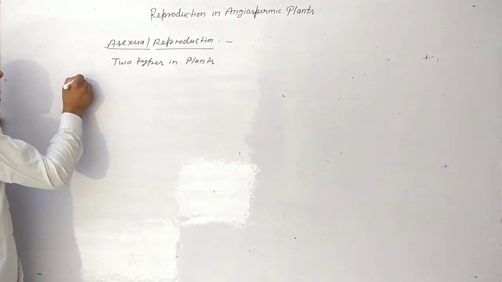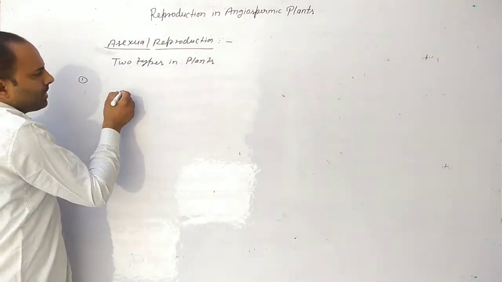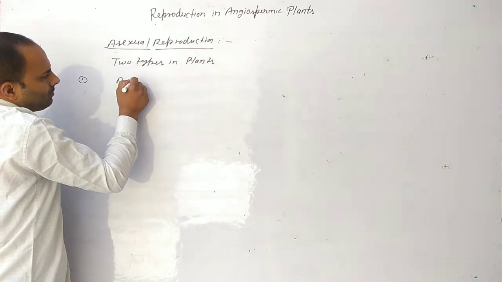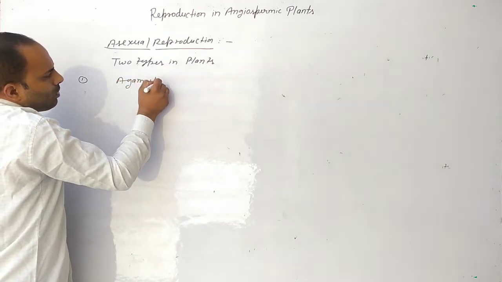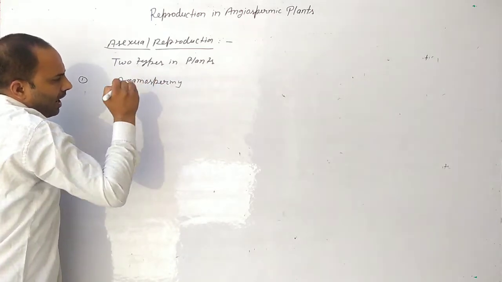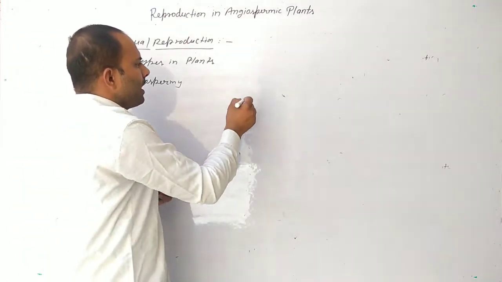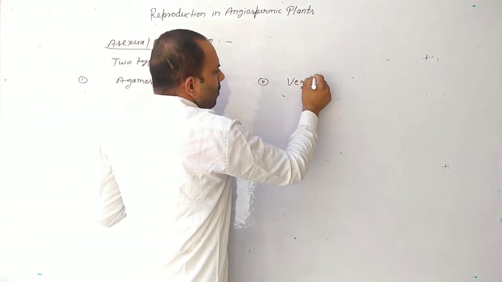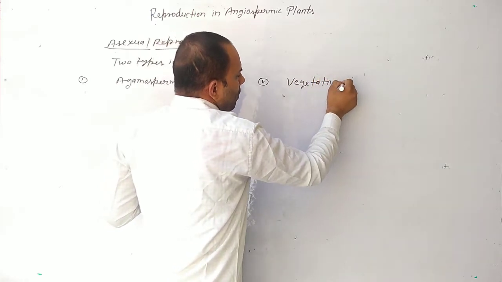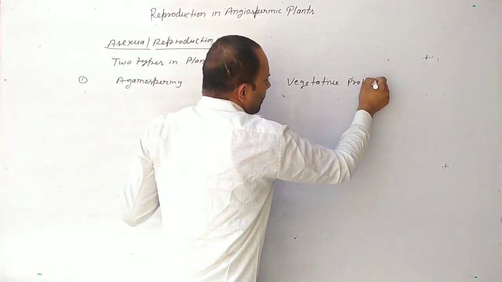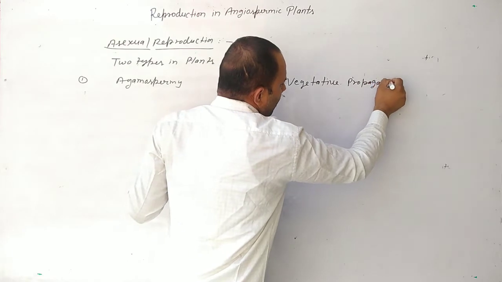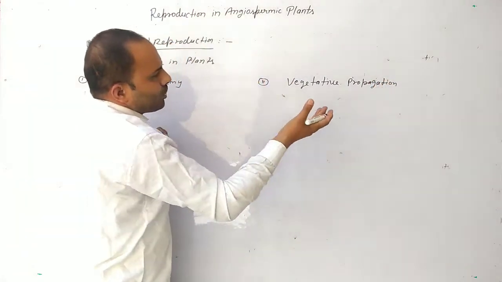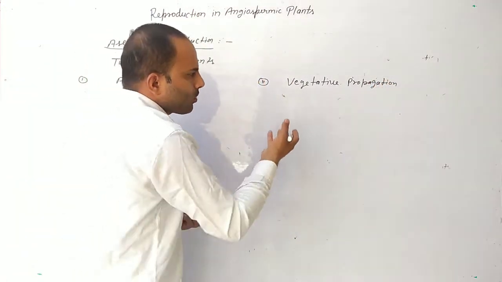First is agamospermy, and second is vegetative propagation, also known as vegetative reproduction.